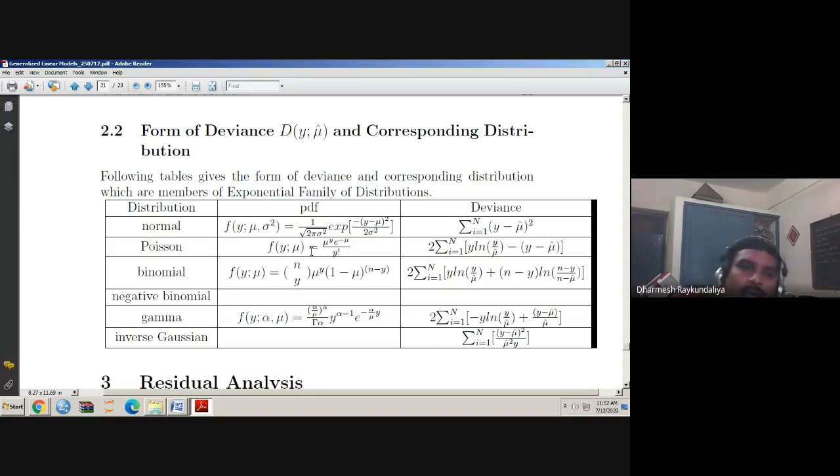Tomorrow we will see why we should consider LS and LM for each distribution. Can we directly write the form of the deviance of the exponential family of distributions and then replace the parameters of each distribution, so we can get the form of the deviance? So this is another way we can compare tomorrow.